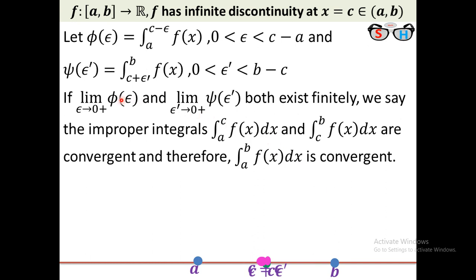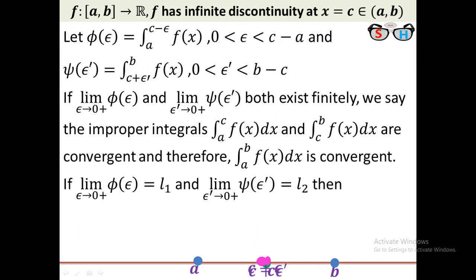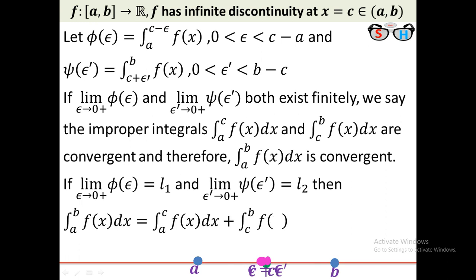Now if the limit of phi is L1 and the limit of psi is L2, then the main integration, that is a to b of f(x) dx, will be the integration a to c plus the integration c to b, that is L1 plus L2.